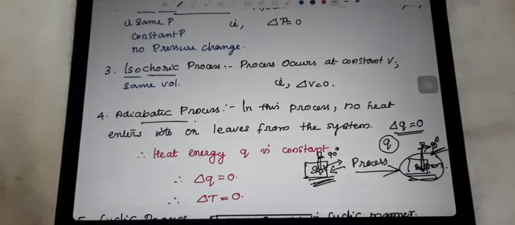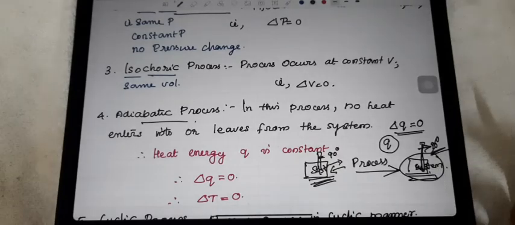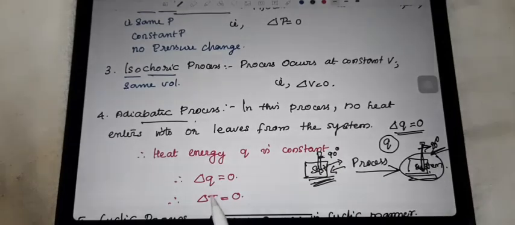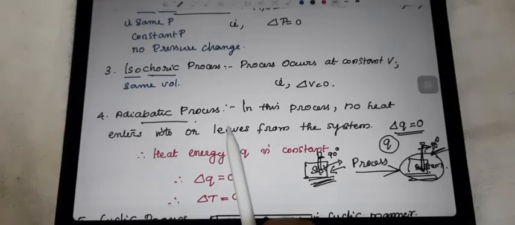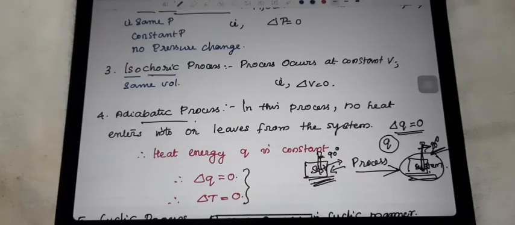The heat is not having any change. That's why we are using the term delta Q is equal to 0. If there is no heat change, we know the temperature is also the same. So temperature is also remaining the same. That's why we can say that delta T is equal to 0. So for the adiabatic process, there are two conditions: delta Q is equal to 0 and delta T is equal to 0.